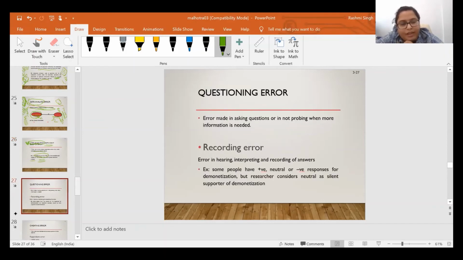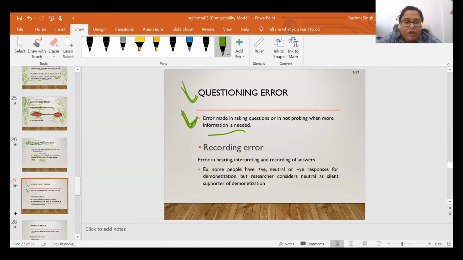Then again, under this interviewer error, the second type of error is the questioning error. Means error made in asking questions or not probing when more information is needed. Means you are asking wrong questions. Then it is known as the questioning error, or when the probing is required.